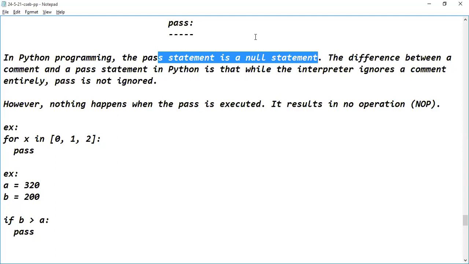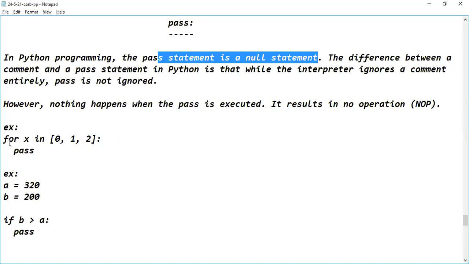But what about the pass statement? Is it going to be ignored? No, it won't be ignored. Pass will be executed, but nothing happens as a result of executing it. Are you understanding the difference between the pass statement and the comment?